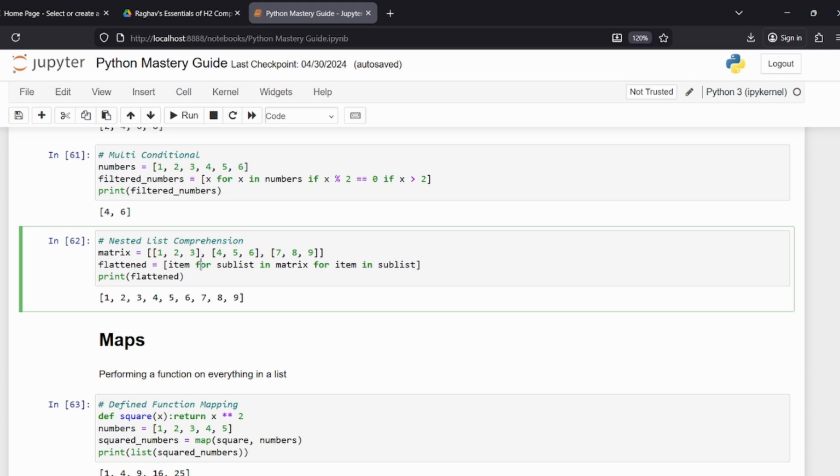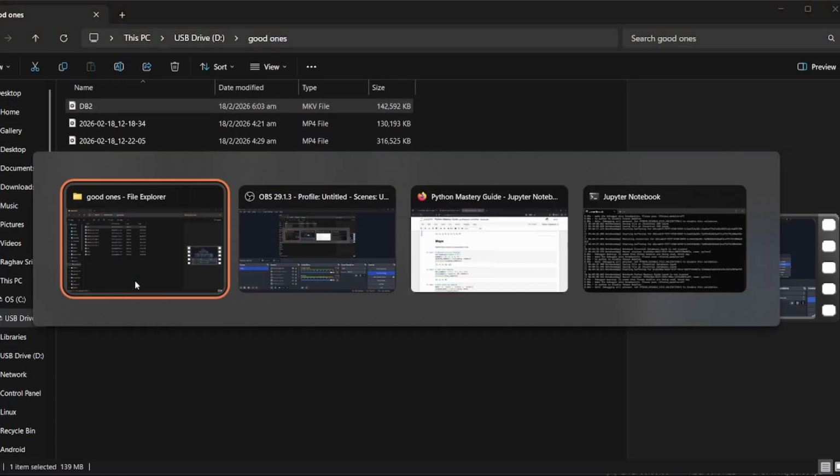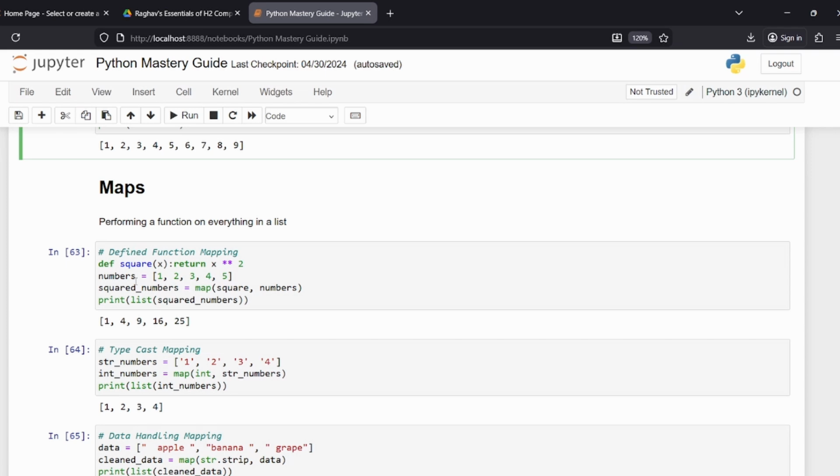So let me repeat one more time. For sublist in matrix and for item in sublist. So for the mini list inside of the big list and each item inside of the mini list, put the item down here, which is how you flatten it, and you get 1, 2, 3, 4, 5, 6, 7, 8, 9. A bit difficult to understand, but hey, it's one of your cool Python things, so just get used to it.